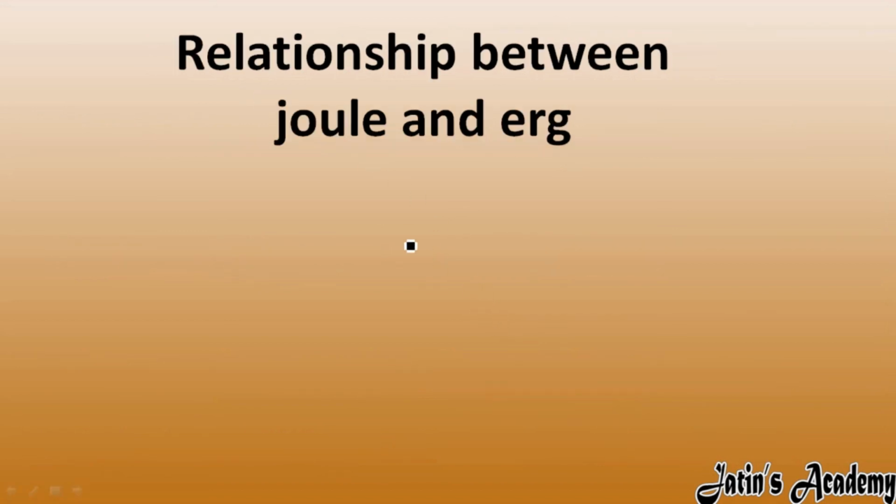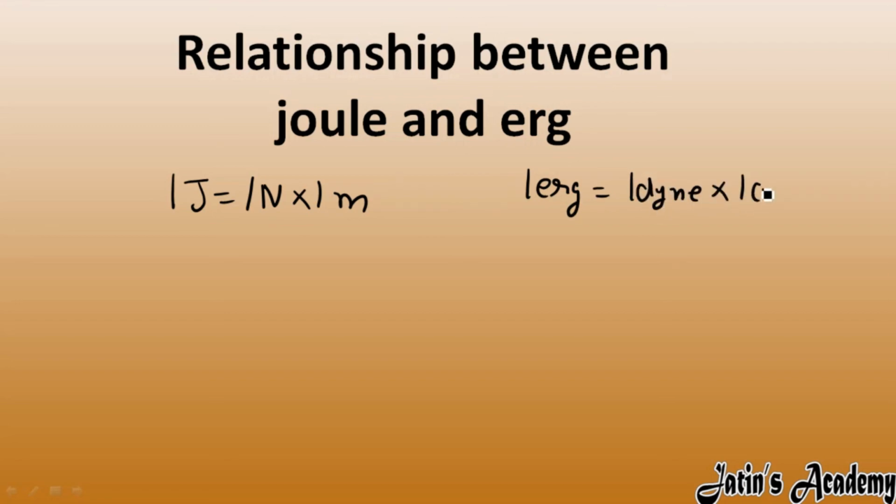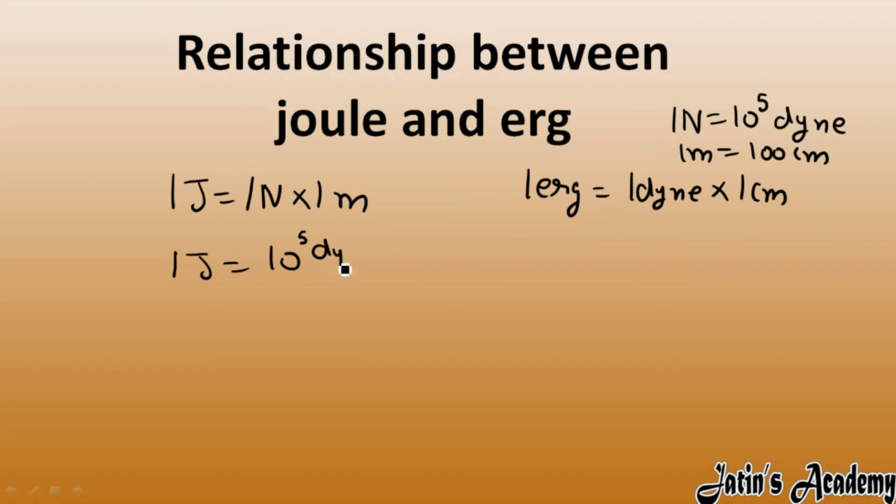Now let's see the relationship between joule and erg. So 1 joule we have 1 Newton into 1 meter, and 1 erg we have 1 dyne into 1 centimeter. Now carefully see what is the relationship between Newton and dyne. In 1 Newton, basically we have 10 raised to power 5 dyne. And for meter and centimeter, we know 1 meter is 100 centimeter. So now put the values. 1 joule, with 1 Newton we will put as 10 raised to power 5 dyne, and 1 meter we will put as 100 centimeter. Okay.